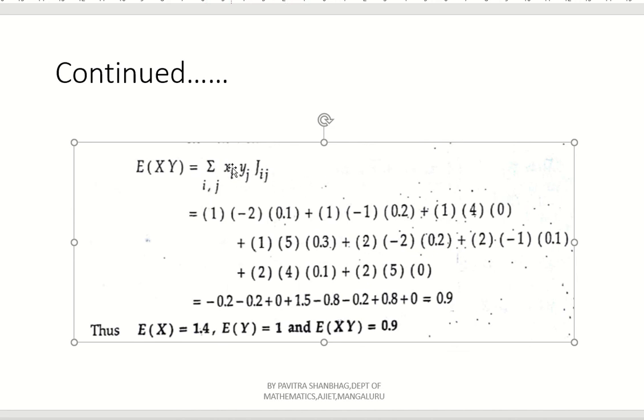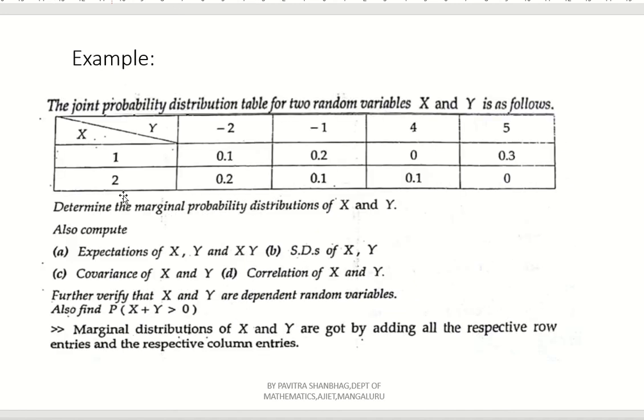Here there is no third row, so you have to continue up to j14, right? x1 y4 j14. Similarly, next j21, j22, j23, j24.